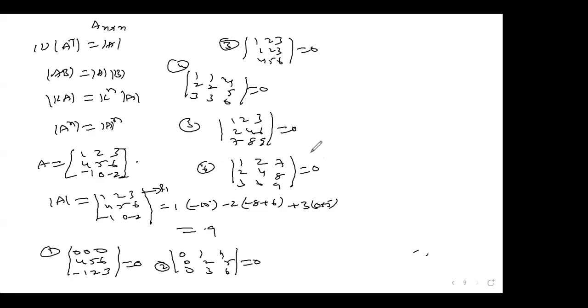Now comes the matter of some operation rules. Look at the rules that are used in these. Suppose the determinant which I have taken here, 1, 2, 3, 4, 5, 6, minus 1, 0, minus 2, and the result I got is 9. You know very well, the result is 9.